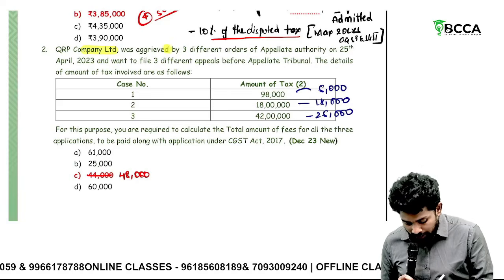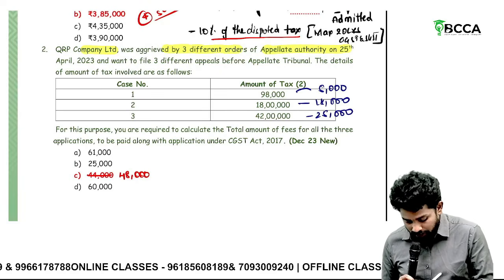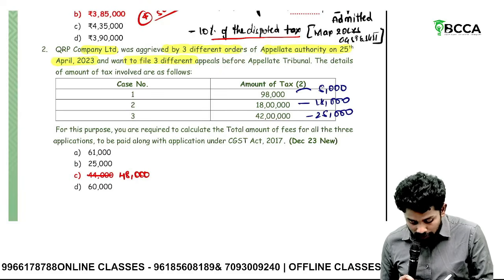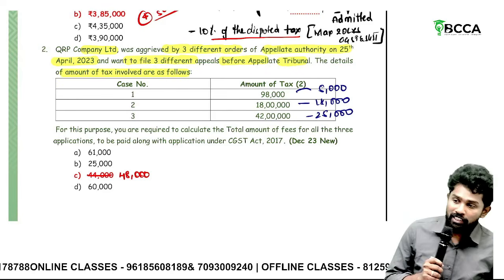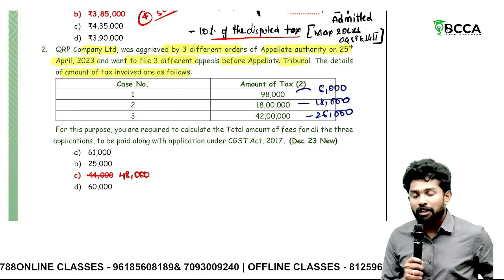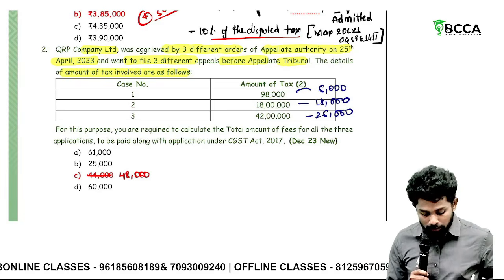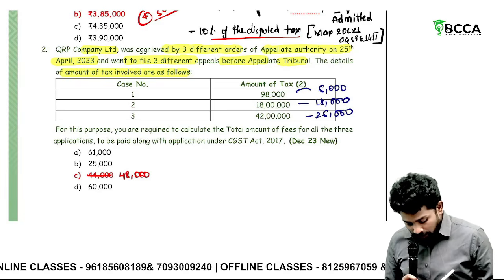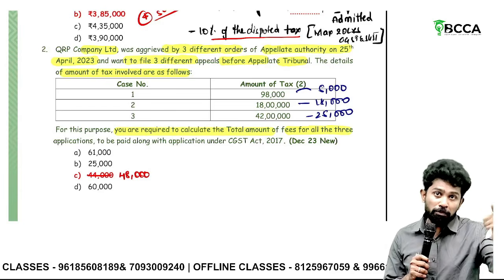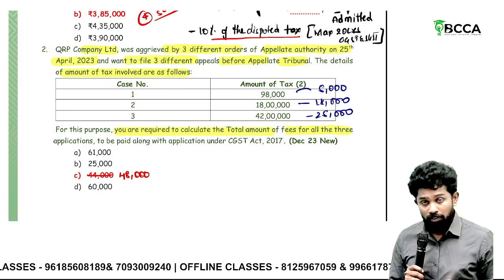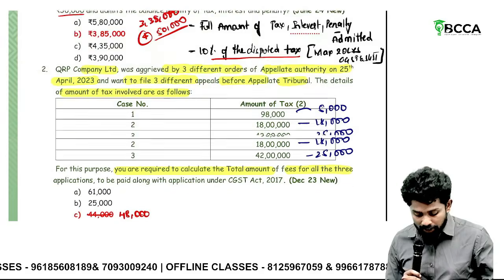QRP Company Limited was aggrieved by 3 different orders of appellate authority on 25th April and wants to file 3 different appeals before the tribunal. Sir, when you are making 3 different appeals, you need to pay the filing fees for each appeal separately only, you cannot combine. So they are asking, you are required to calculate the total amount of fees. Sir, fees is different, pre-deposit is different. So this is fees. Okay, fees, pre-deposit, these are only important in the appeals chapter.